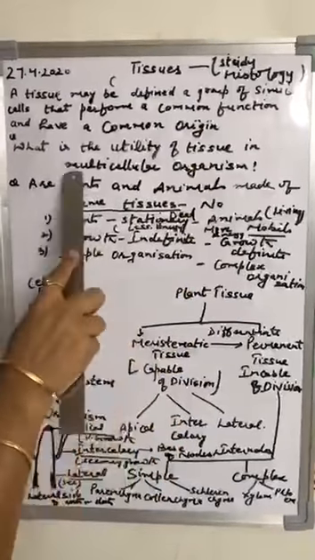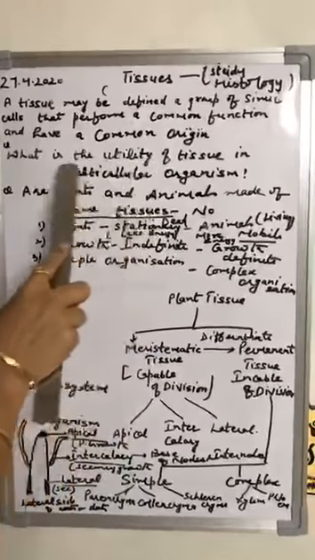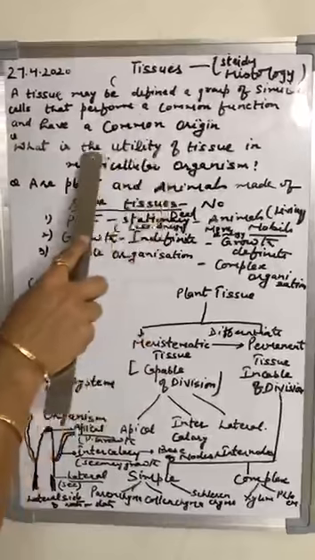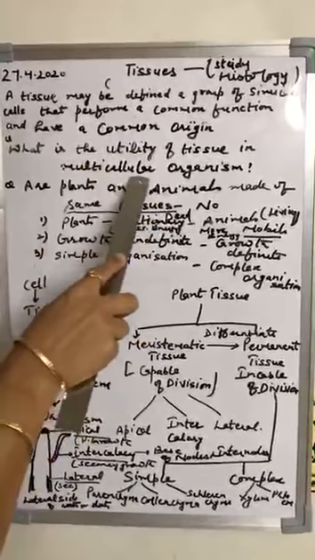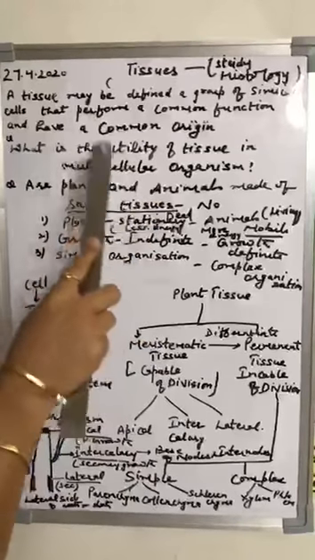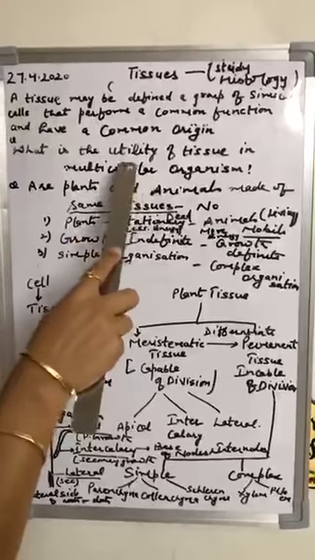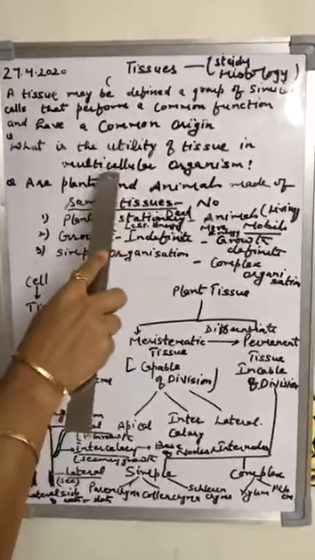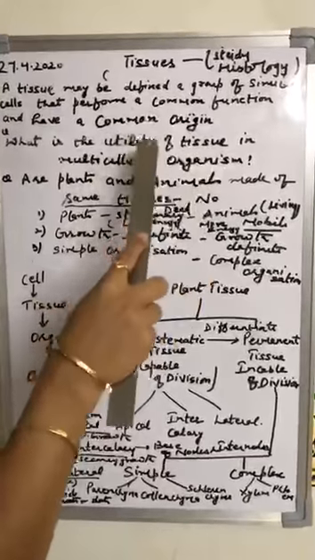But in the case of multicellular organism, we take the example of human being, cat, dog. There are so many multicellular organisms. In the multicellular organism, the body of the organism is complex. A single cell is not capable of doing all the function. That's why there is a need of tissue.